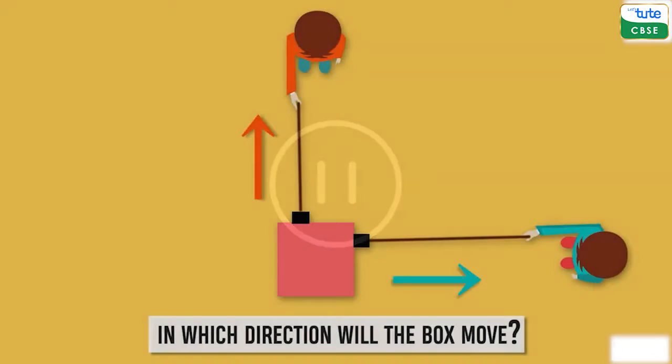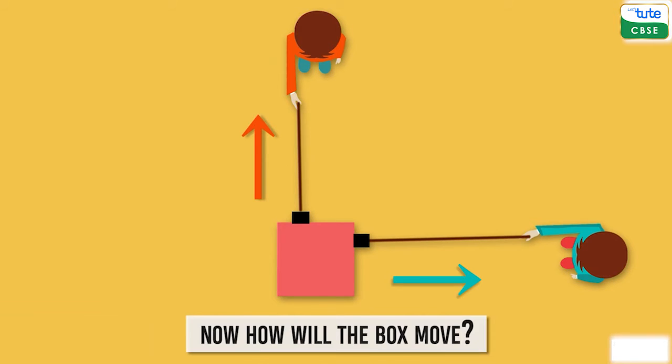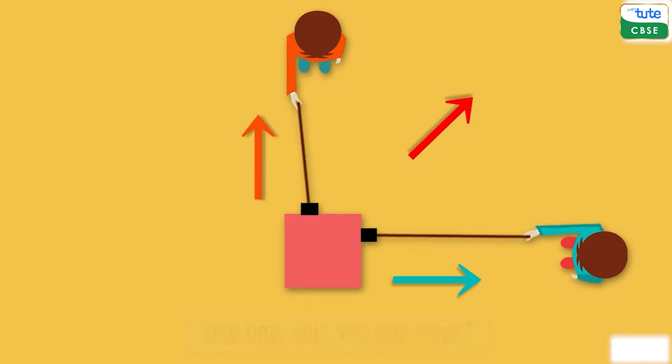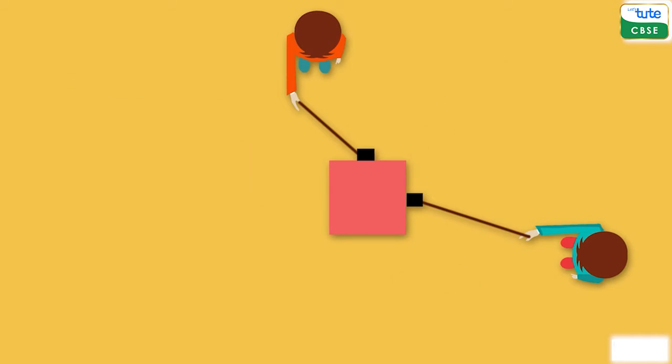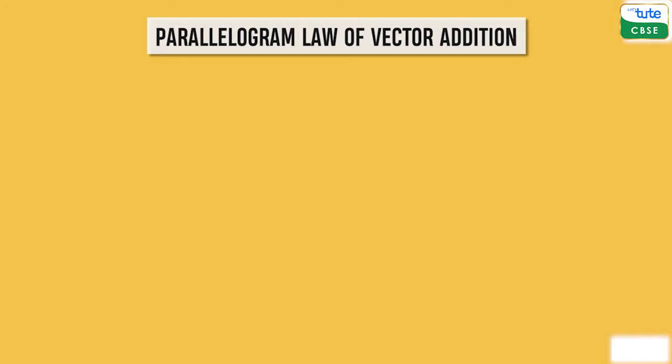Well, it will neither go your way nor your friend's way. Now, how will the box move? Well, you can roughly say that the box will move like this. But what about the exact direction and the net force? In order to find this, we will use the parallelogram law of vector addition.